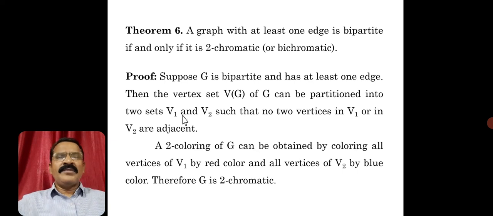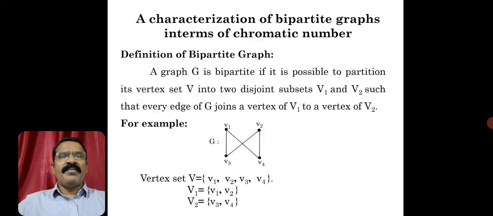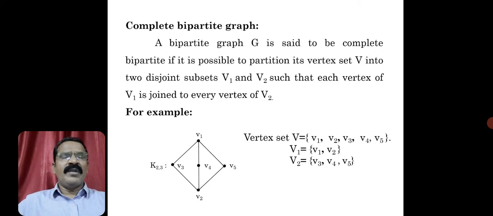If you see the previous graph, this is an example of a bipartite graph. Even this is an example of a bipartite graph. You can see the vertices are partitioned, of course, but none of the vertices in any set are adjacent.